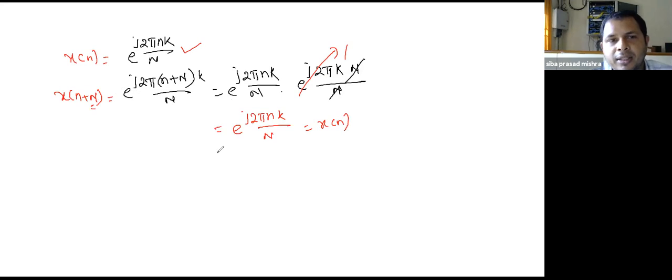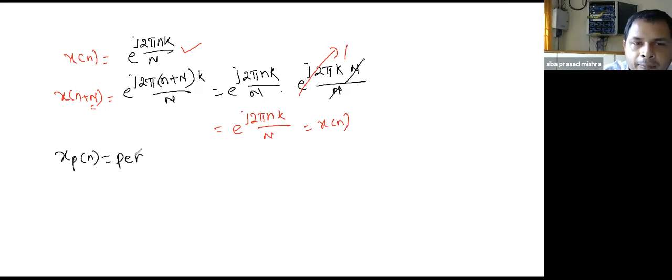Now I will use this exponential signal to represent a periodic sequence. Let xp[n] be a periodic sequence. Now I can represent this xp[n] with the help of this exponential signal, because this exponential signal is periodic by nature.